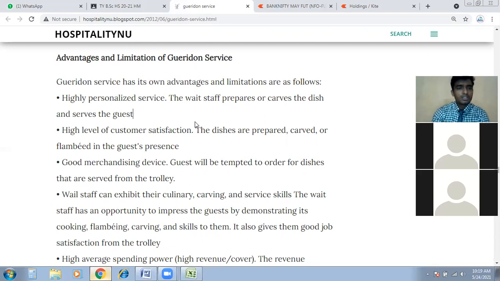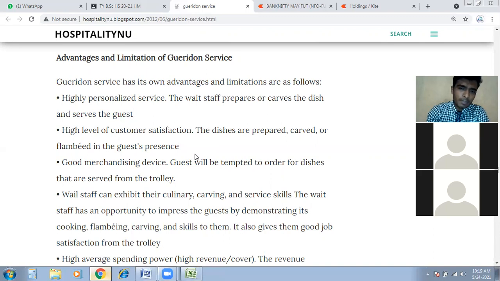The second point is the high level of customer satisfaction. The dishes are prepared, carved or flambeed in the guest's presence. I just explained this in the first point. It is in front of the guest, right? So we have to focus on customer satisfaction.